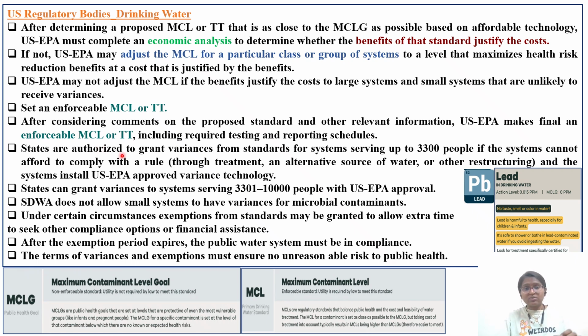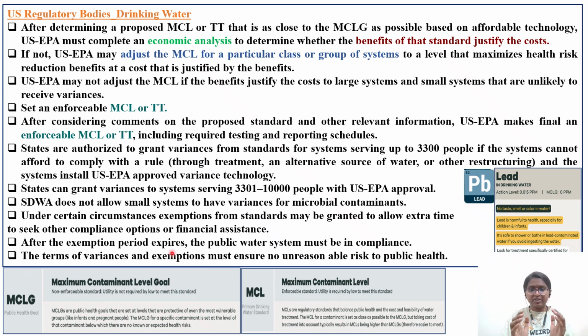Okay, states are authorized to grant variances. In an effort to comply with the rule, the systems install US EPA approved technologies. States can grant variances, say variances serving up to this much, variance is approved under US EPA approval. Okay, SDWA does not allow small systems to have variances for microbial contaminants. Okay, under certain circumstances, exemptions from standards may be granted to allow extra time to seek other compliance or financial assistance. After the exemption period expires, the public water system must be in compliance.